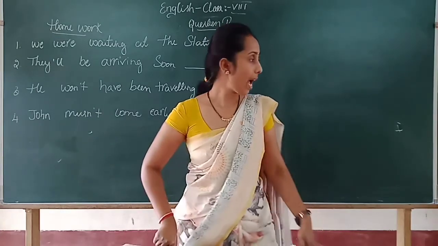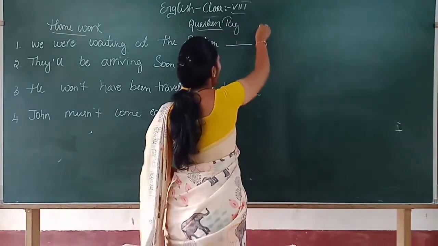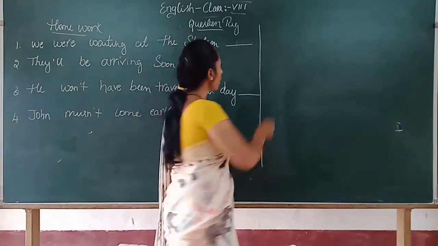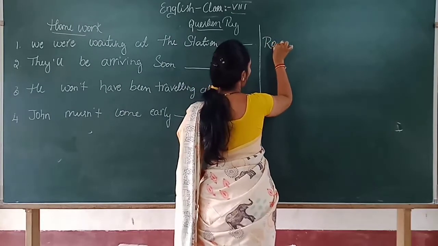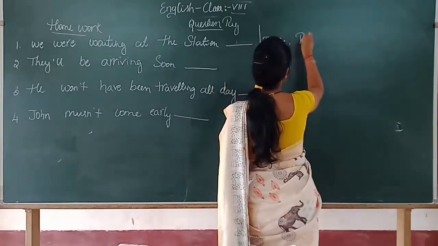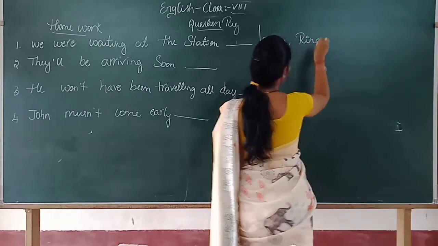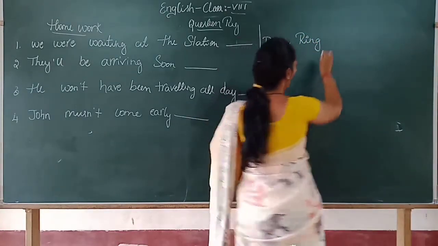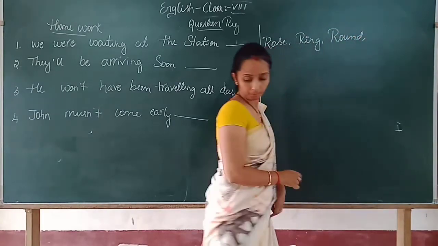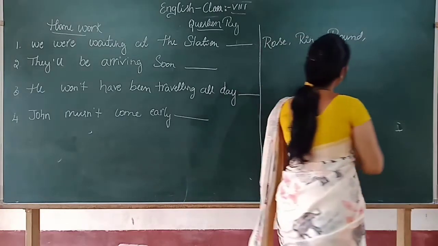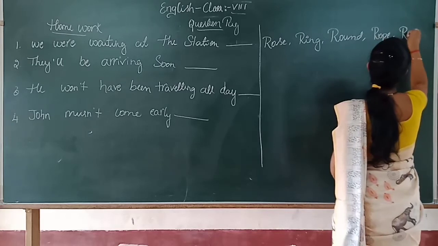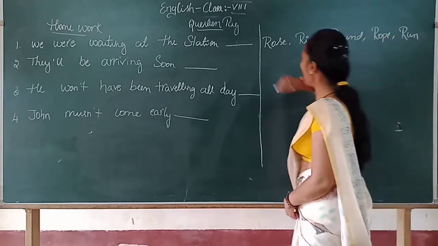They will give you a few words like, for example, let's take simple words like rose, ring, round, row, run. Okay, this is another question.